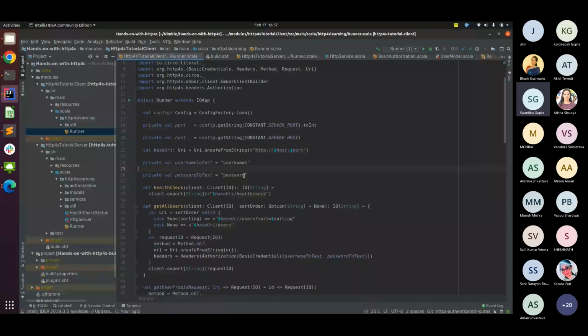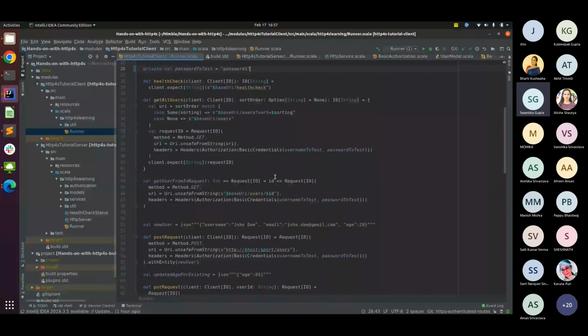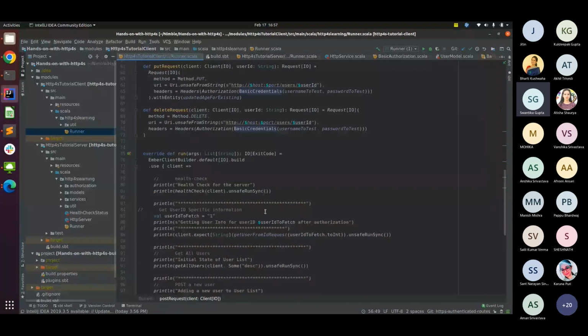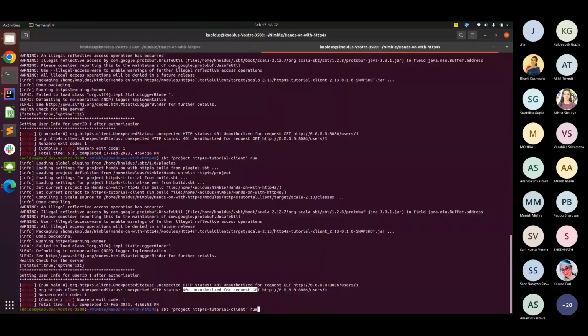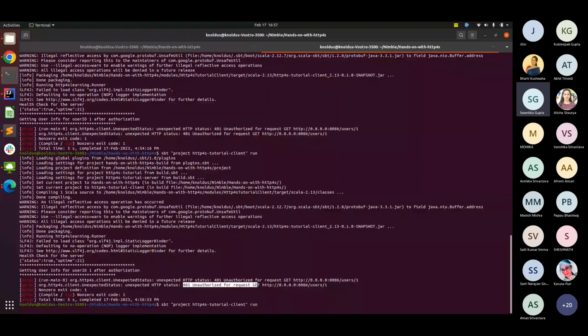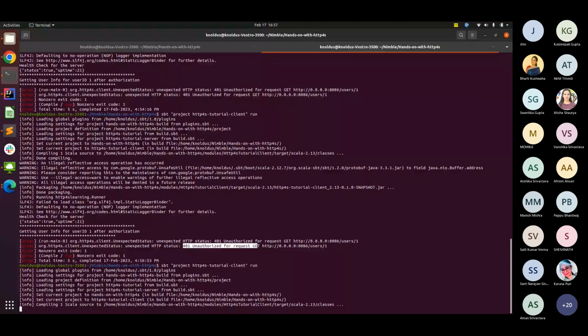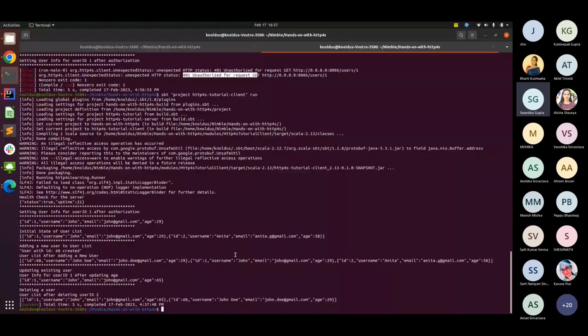And I have specified everywhere whatever my headers are, authorization, basic credentials, and now let's try running it again. Okay, now we are able to hit all of these endpoints, and they create the right responses as well.